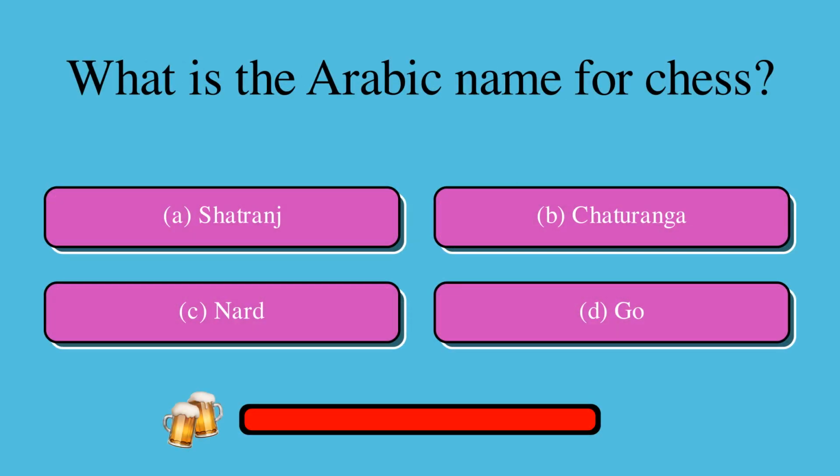What is the Arabic name for chess? Is it A. Shatranj, B. Chaturanga, C. Nard, or D. Go? The correct answer is A. Shatranj.